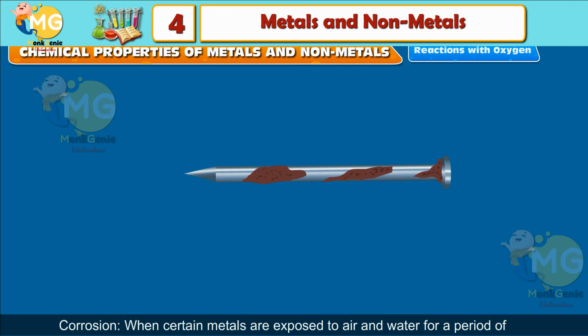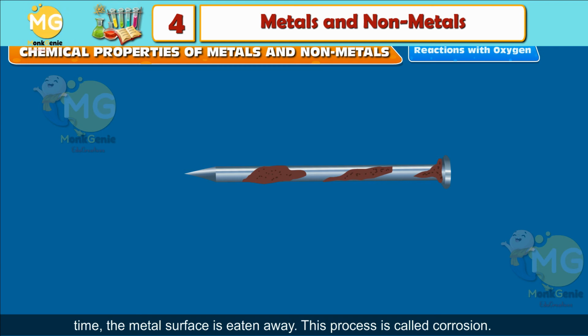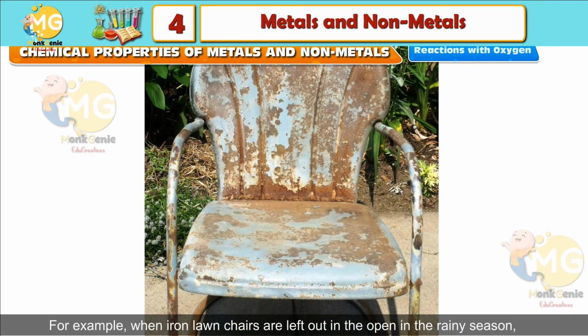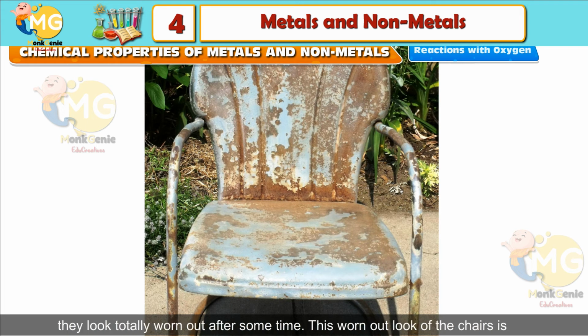Corrosion. When certain metals are exposed to air and water for a period of time, the metal surface is eaten away. This process is called corrosion. For example, when iron lawn chairs are left out in the open in the rainy season, they look totally worn out after some time. This worn out look of the chairs is the result of rusting.